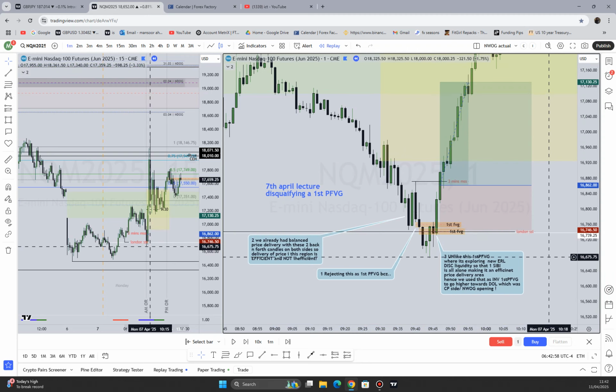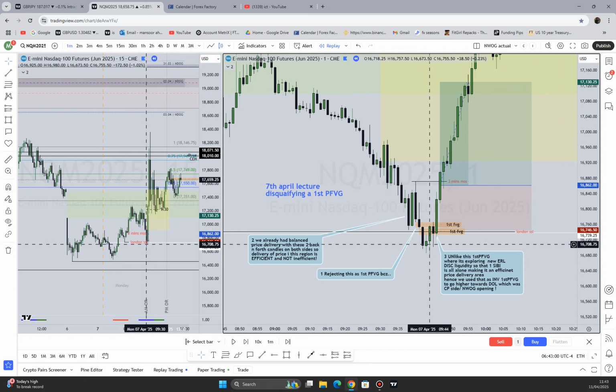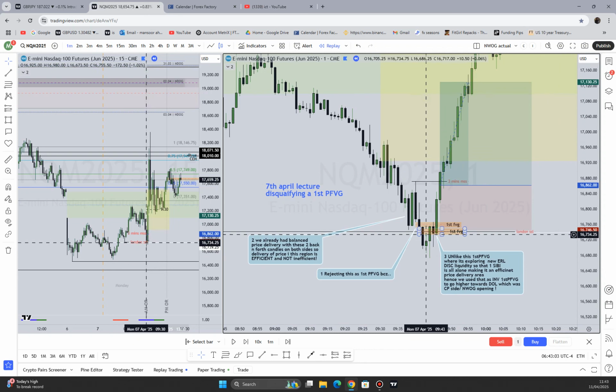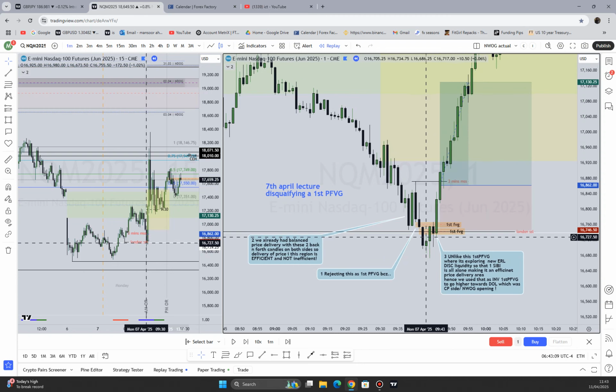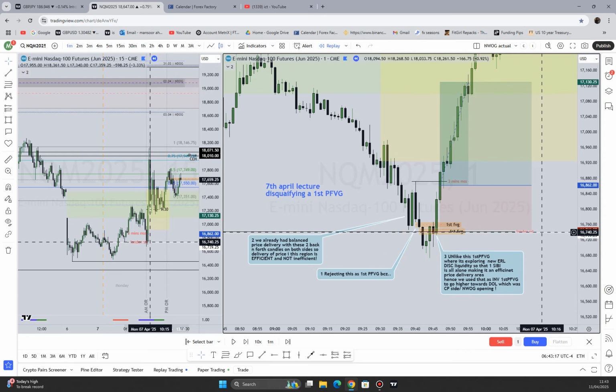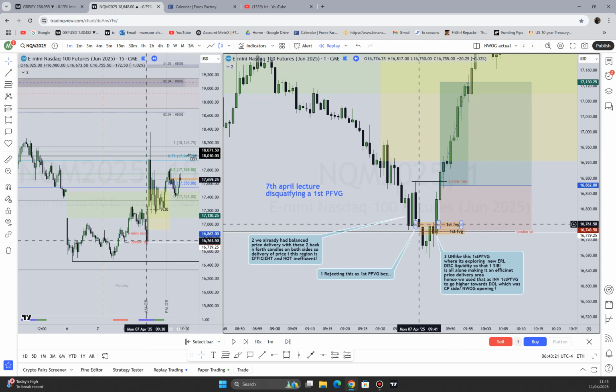According to my theory, I thought at first that because it's a larger range, that's why I chose that number one. Least likely, the most likely reason, my personal opinion, and this is actually relating to the real reason why this is the first presentation, isn't the fact that this is a SIBI that is taking out liquidity, and this is not. Okay, that's part of the reason, but that's not the full reason.